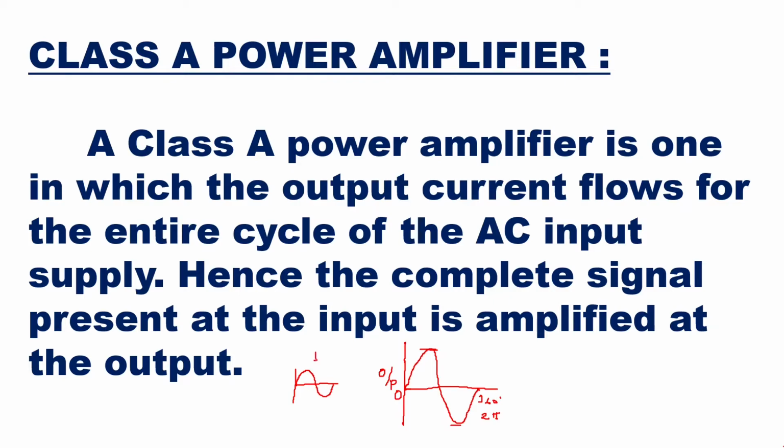So this was your input and this is your output, and in the output you are having the collector current flowing for the complete cycle like this. So there is nothing clipped over here, and the complete cycle will be amplified. You have to choose the operating point of the amplifier such that you get a complete cycle at the output. This is your class A operation. Hence the complete signal present at the input is amplified at the output.